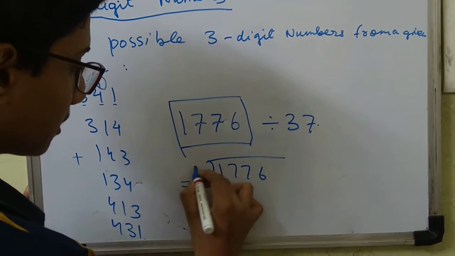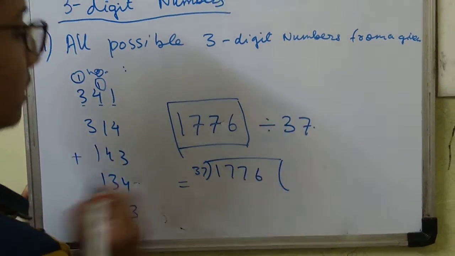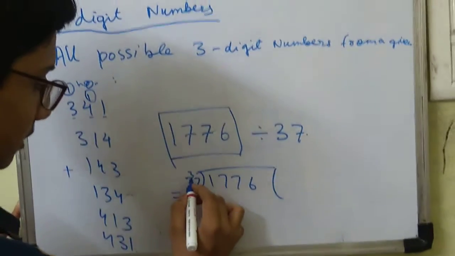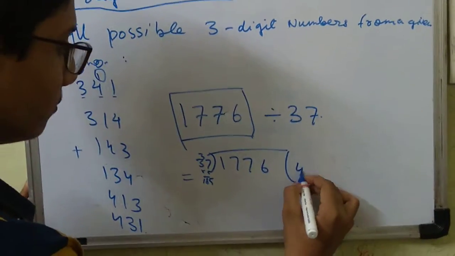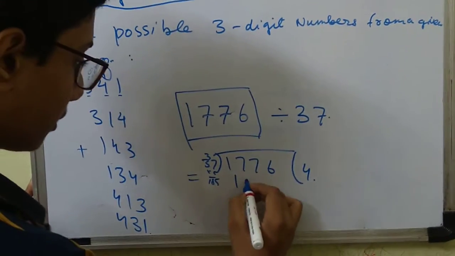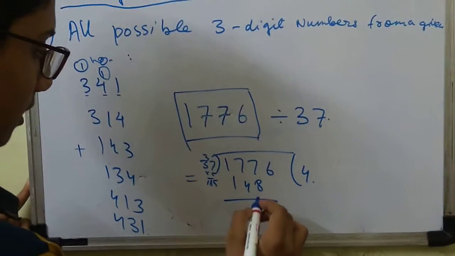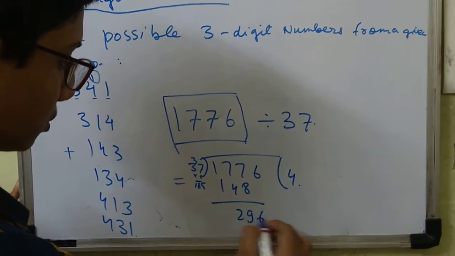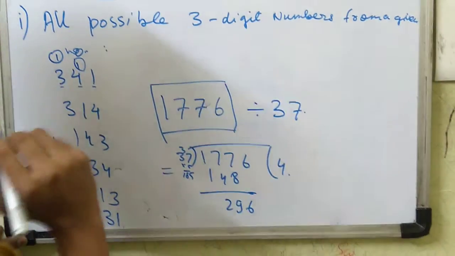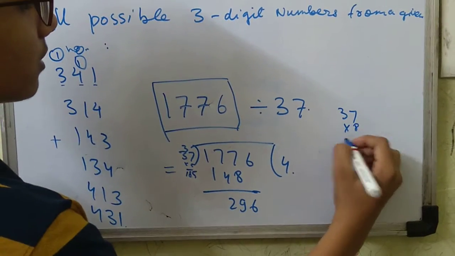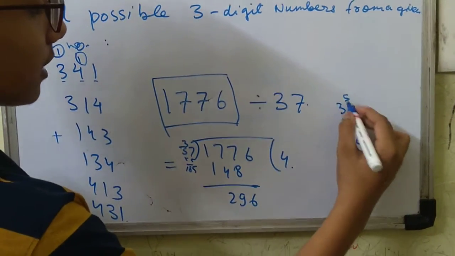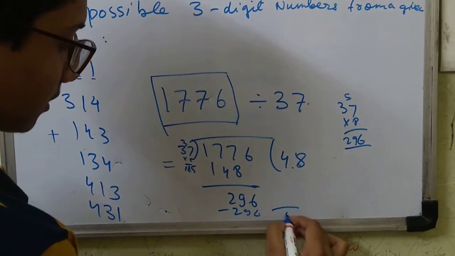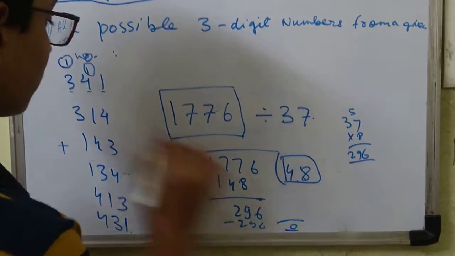1776 divided by 37. Now we know that 37 fours are 148. Here it is 296 remaining. Now 296, let's check. I think it is 37 eights. 37 times 8 is 296. Yes, it is 8. So there is no remainder.